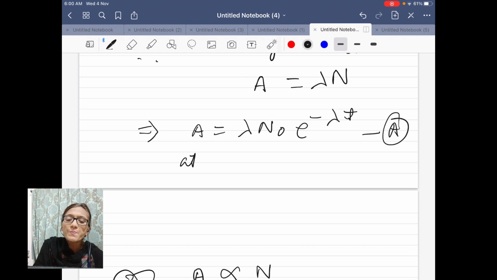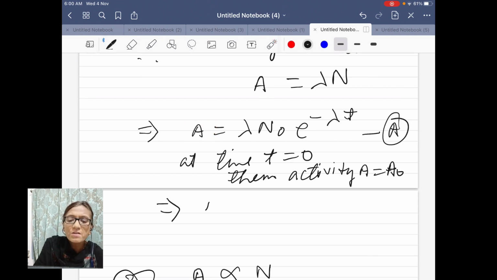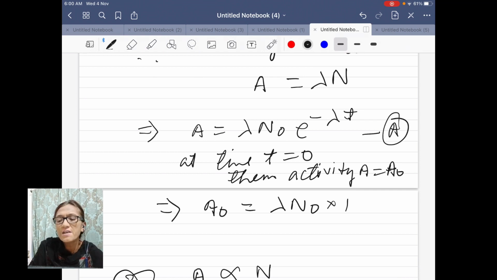Now suppose at time t equal to 0, activity A is equal to A naught. At 0 time, activity is A naught. So let me put here time 0 and activity as A naught. So activity A naught comes equal to lambda N naught, with e raised to the power 0 equal to 1.